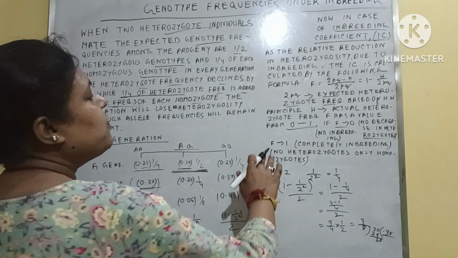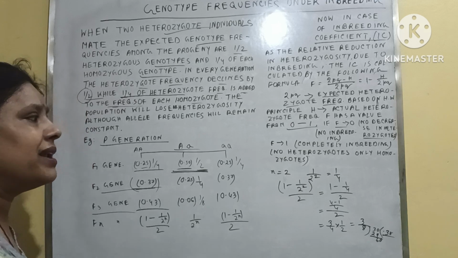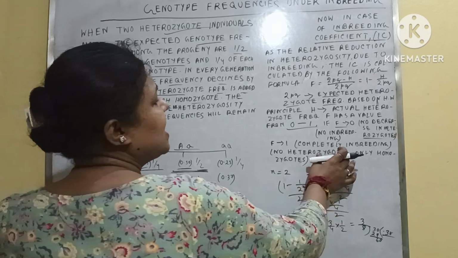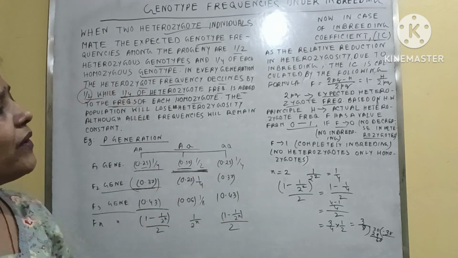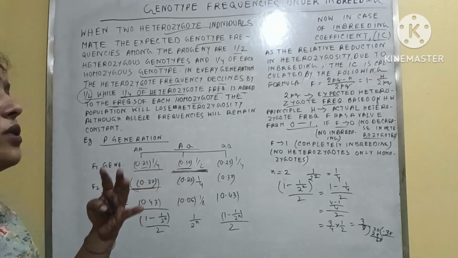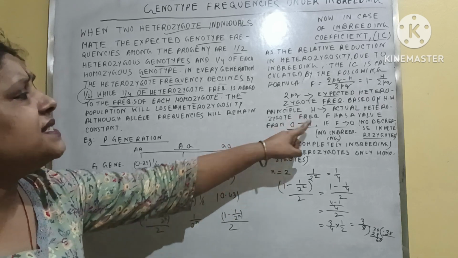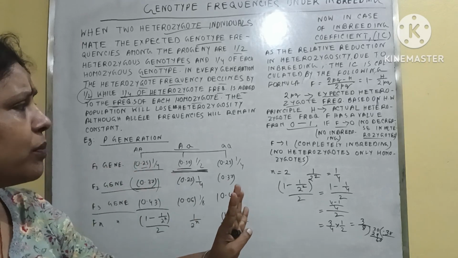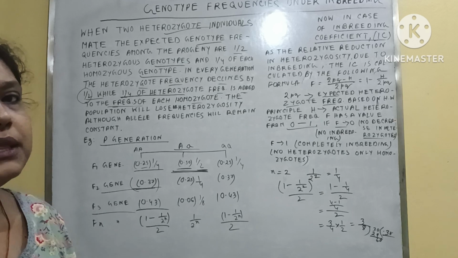And if the F value is 1, that means complete inbreeding is occurring here, so no heterozygotes, only homozygotes will be seen. So in that way we can understand whether inbreeding is occurring in a population or not by calculating this F value, the inbreeding coefficient. When F is 0, inbreeding is not occurring in the population, but when F is 1, complete inbreeding is occurring.